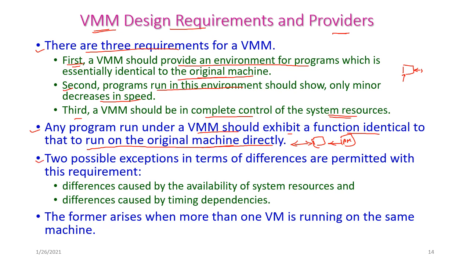And here two possible exceptions in terms of differences are permitted with these requirements. The first one is the difference caused by availability of system resources, and the second one is the difference caused by timing dependencies. The first one, the difference caused by availability of system resources, arises when more than one virtual machine runs on the same physical machine.